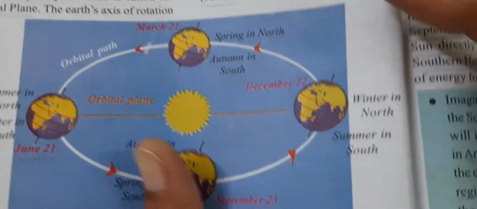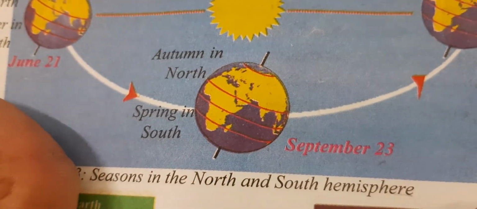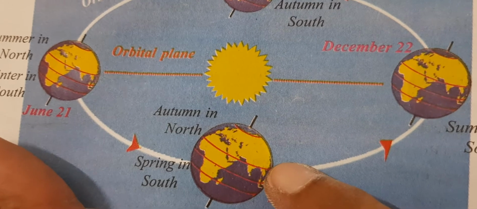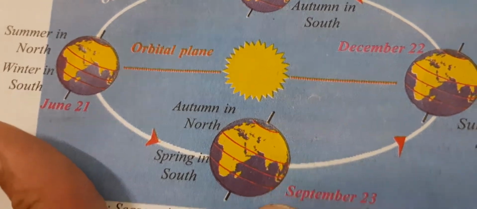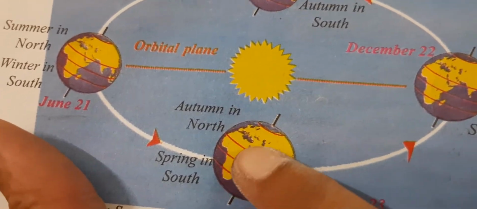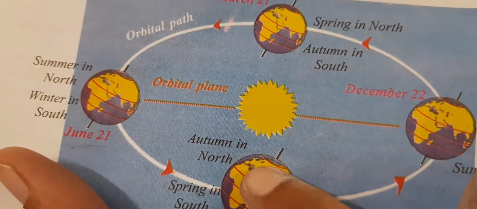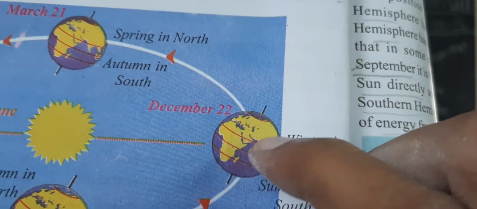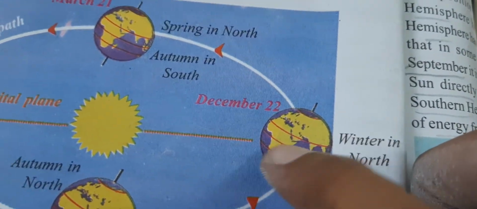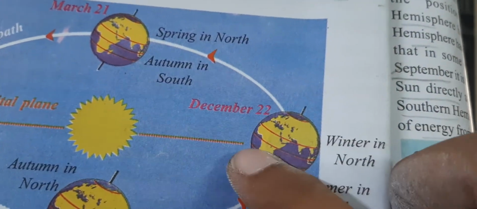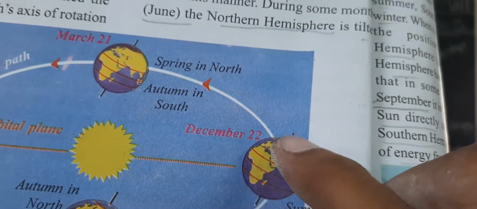Okay. Now look, children, at this picture. September 23rd. Spring in south. Autumn in north. Now look, children, what is this? This is the equator. This is the Tropic of Cancer. This is the Tropic of Capricorn. Now look, this is the Tropic of Cancer. So this area. Okay. Now you look once again at this picture. Now which hemisphere is near to the sun? Southern hemisphere. Northern hemisphere is far.